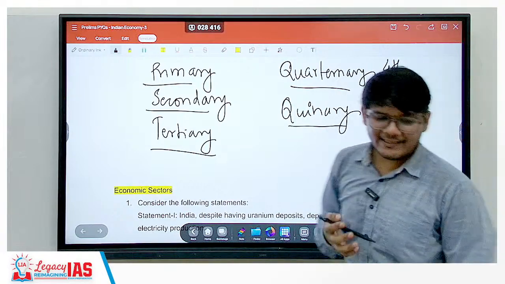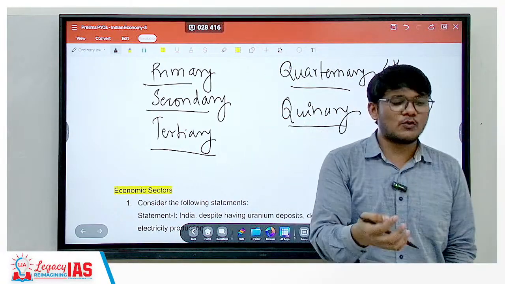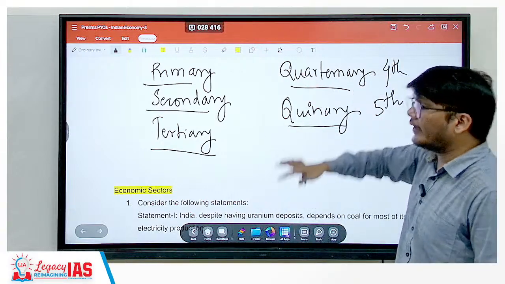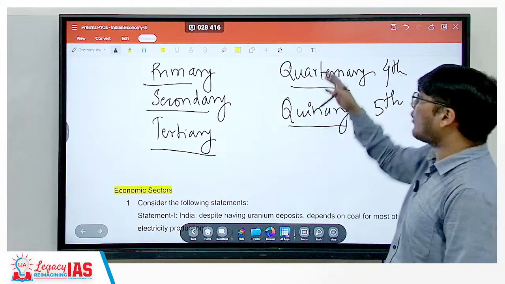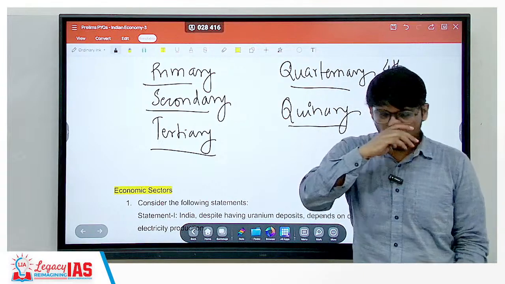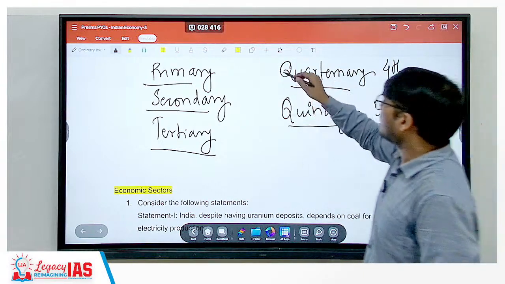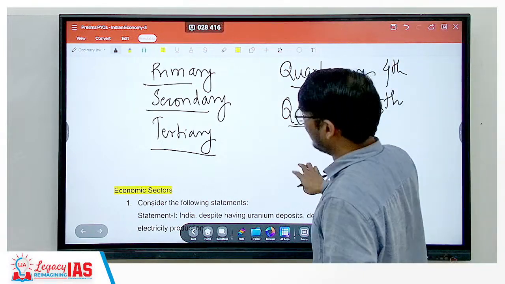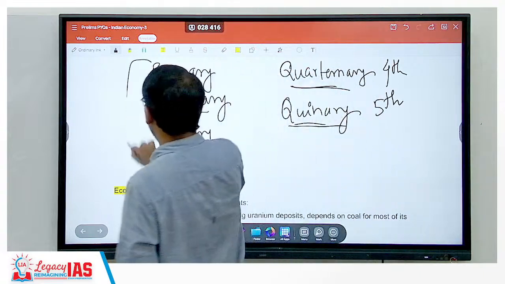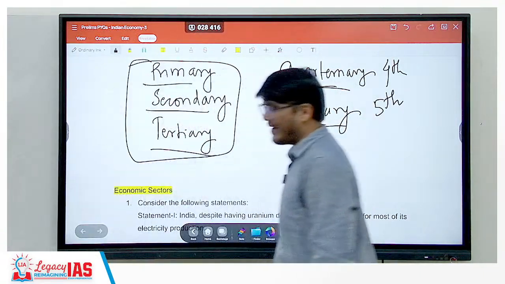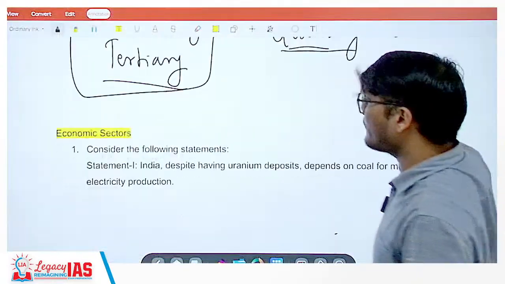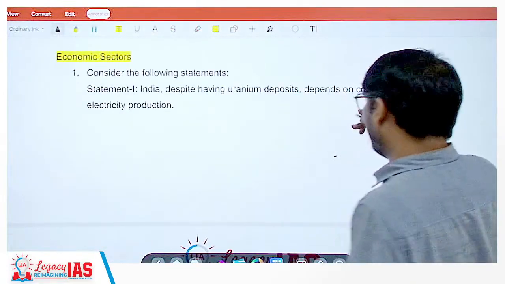In the last 13 years there have not been many questions, but you can expect questions on quaternary and quinary. Simplest question can be, what is quaternary sector, what is quinary sector? Quaternary sector is the 4th sector, and quinary is the 5th one. So majorly this section will deal with primary, secondary and tertiary. So let's get started now. Here's the very first question.